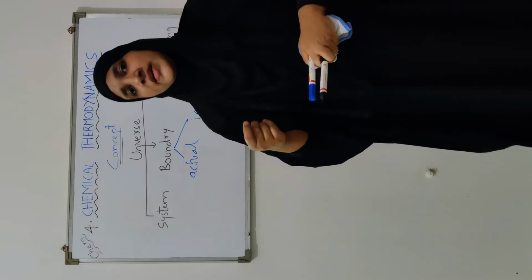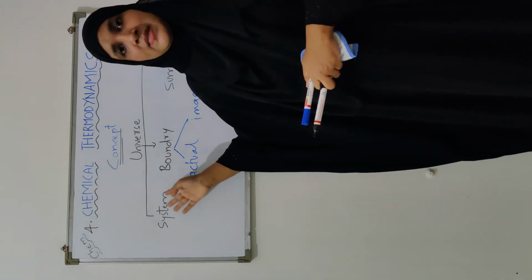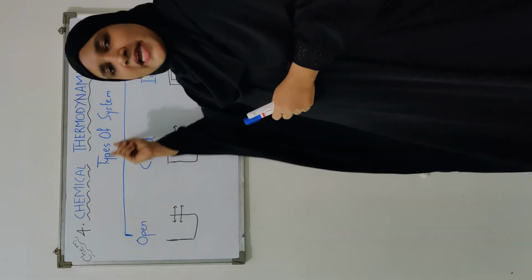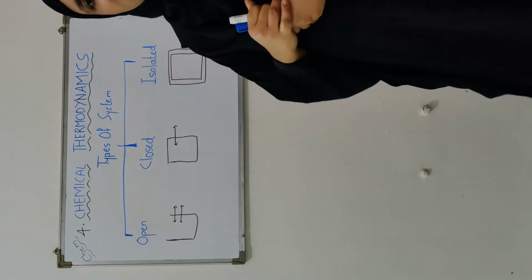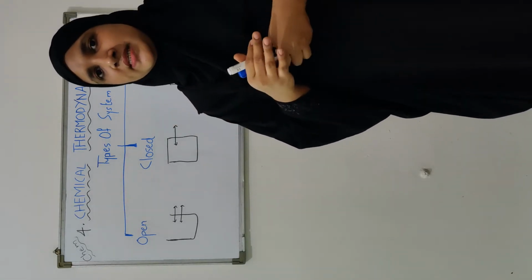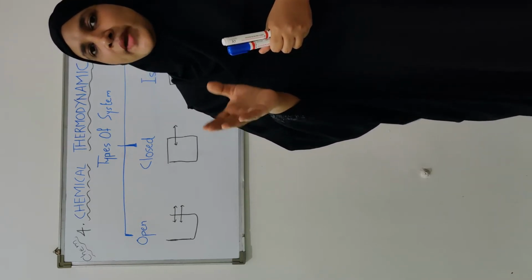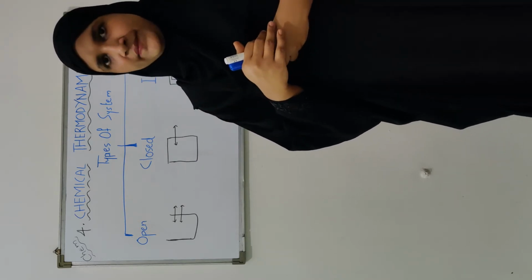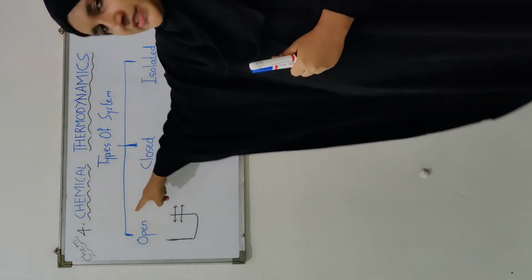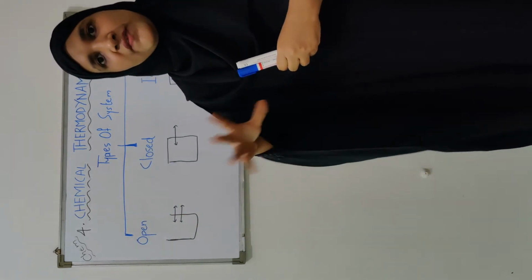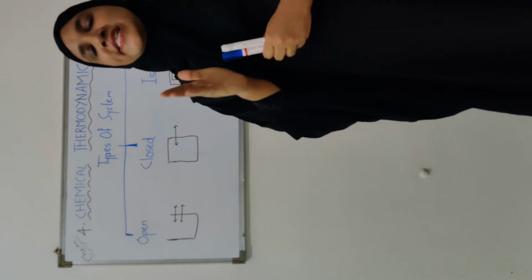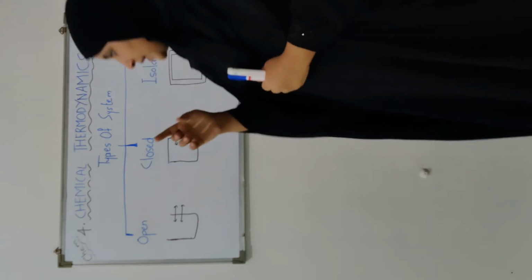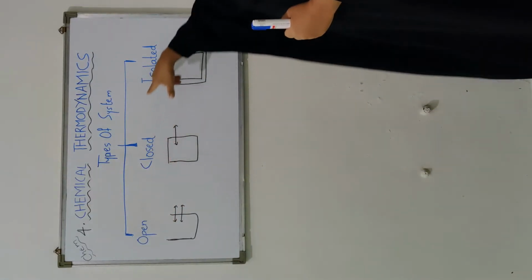Now let us try to understand the different types of possible system which we are going to study in thermodynamics. Now we will discuss types of system. The division of types of system is done on the basis of its capacity to exchange heat, that is energy, and matter with the surrounding. So this classification of system is done on the basis of the ability of a system to exchange energy and matter with the surrounding. Now you can see I have given 3 types of system.